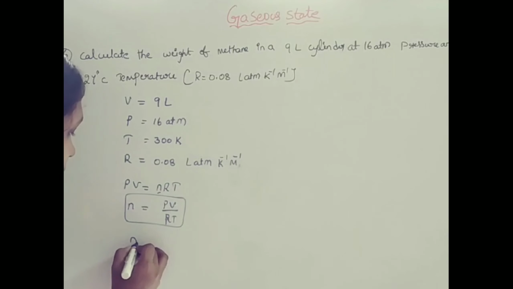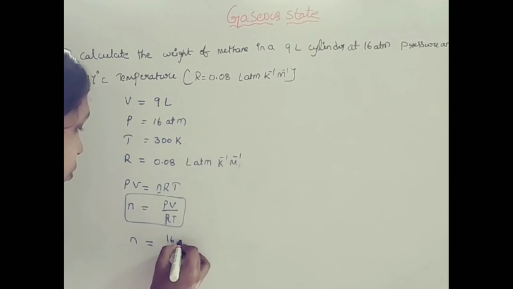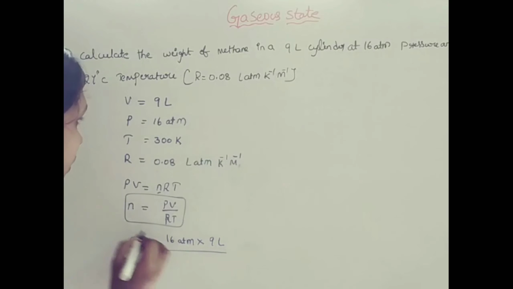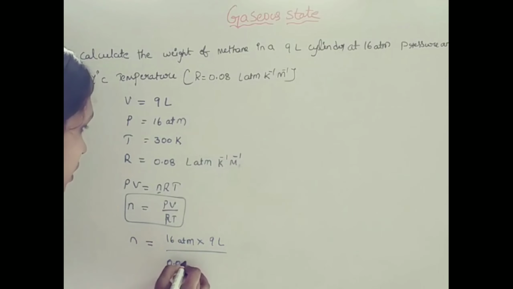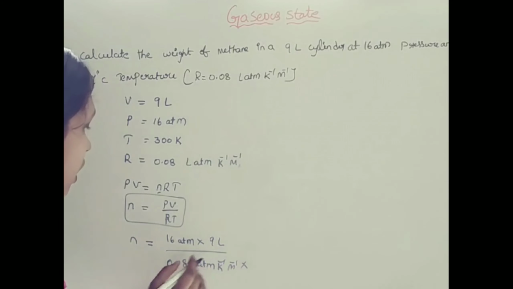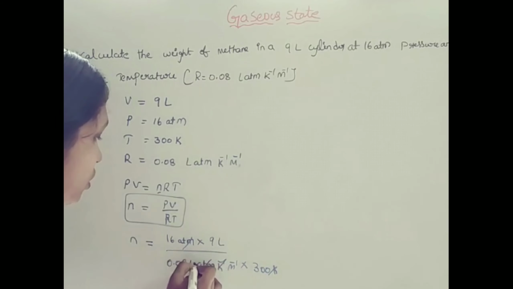So first, the number of moles equals pressure 16 atmosphere and volume 9 liter, divided by R, 0.08 liter atmosphere Kelvin inverse mole inverse, into the temperature 300 Kelvin. Kelvin cancelled, atmosphere cancelled, liter cancelled.